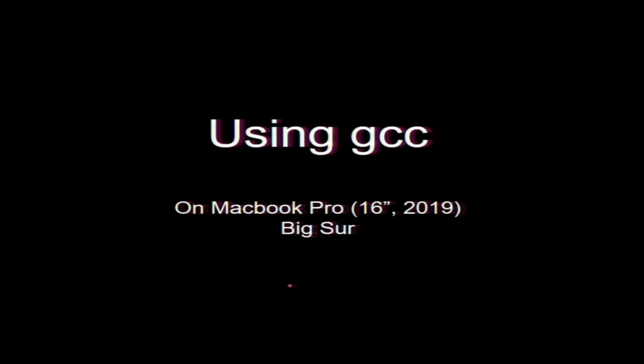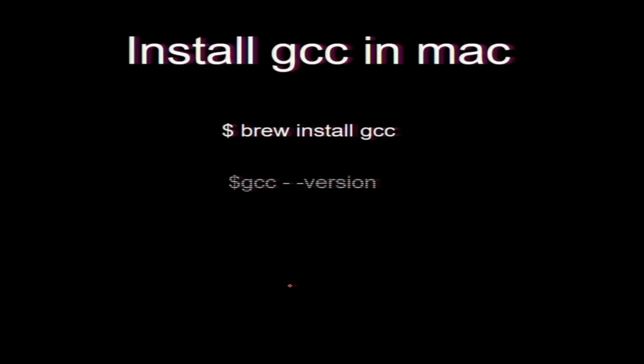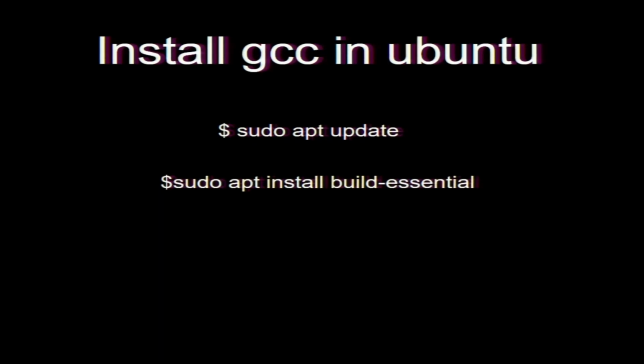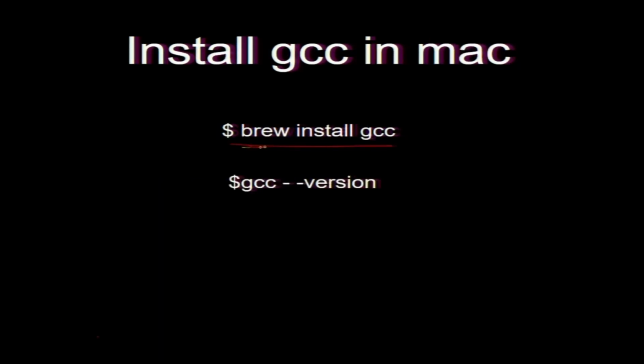By the way, it is also a good idea to know how to install GCC on your laptop. On Mac it is very standard, just one line: brew install gcc. Brew is like a repository, a package manager. If you install some library, it requires compilation and then a build. I do not know if you have done some compiling.